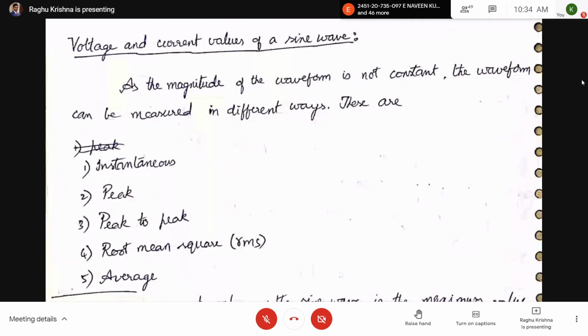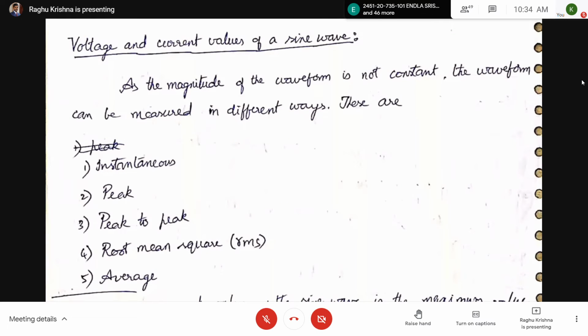Next, peak to peak. That means positive peak to negative peak. So peak to peak is 2 Vm. Peak value will be Vm. Peak voltage value will be Vm. Similarly, peak current value will be Im.